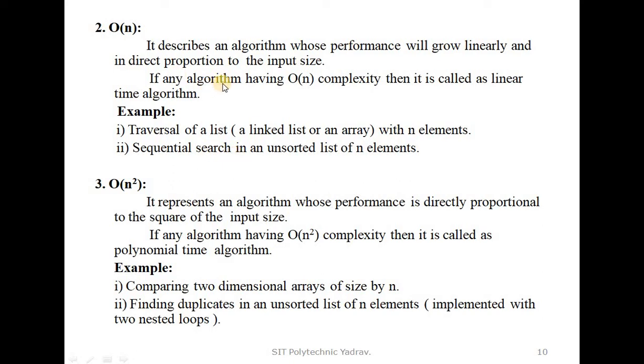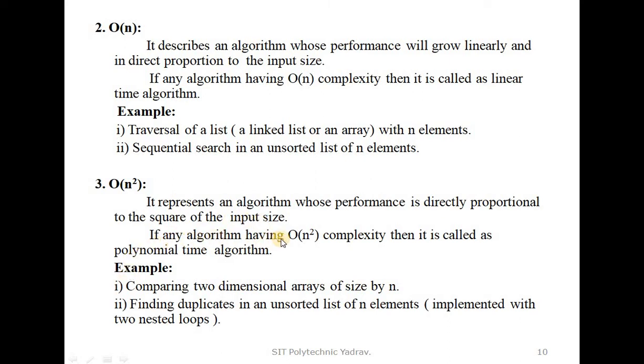So that algorithm complexity is known as big O of n. Next, third, big O of n raised to 2. It represents an algorithm whose performance is directly proportional to the square of the input size.